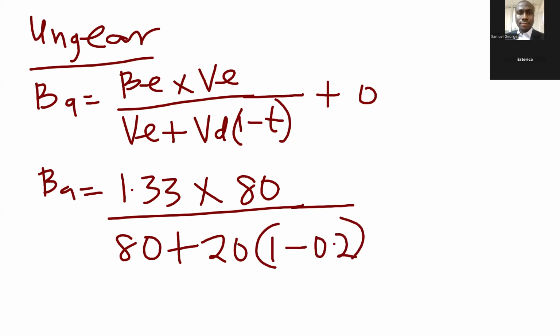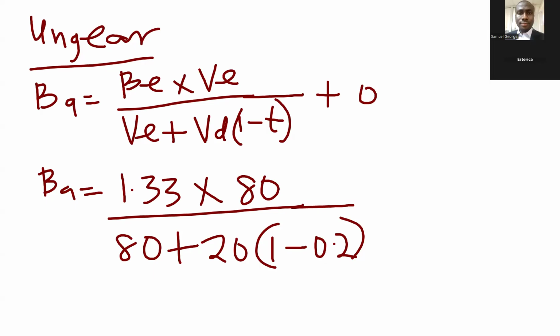So what do we have? 1.33 multiplied by 80, divided by, open a bracket, 80 plus, open a bracket, 20 times 0.8, close the bracket.